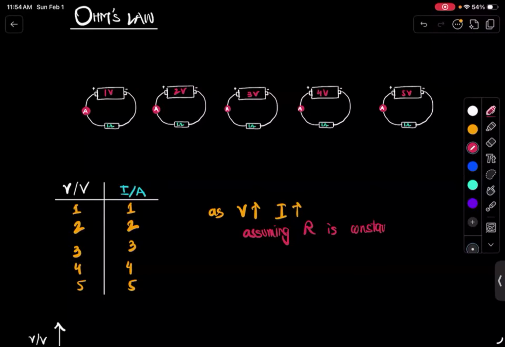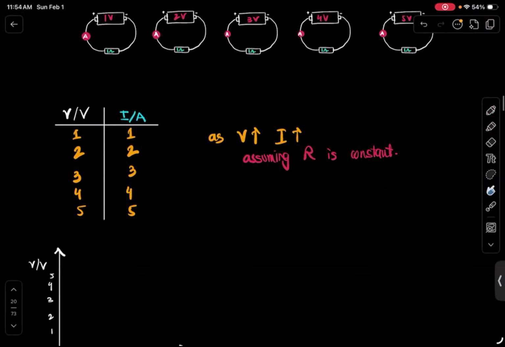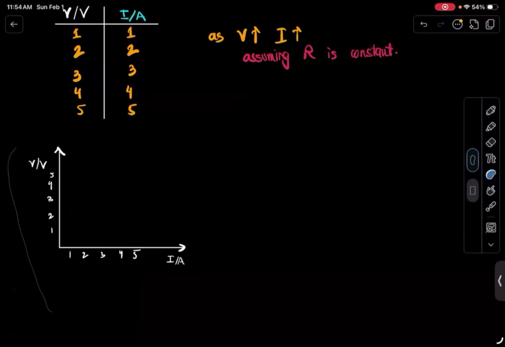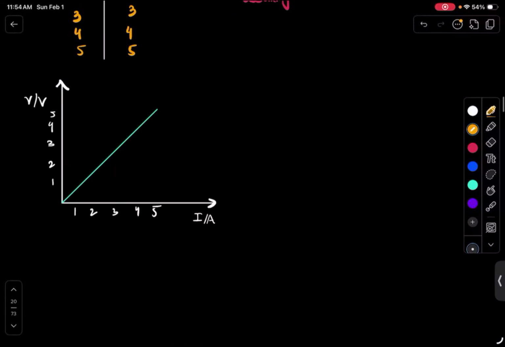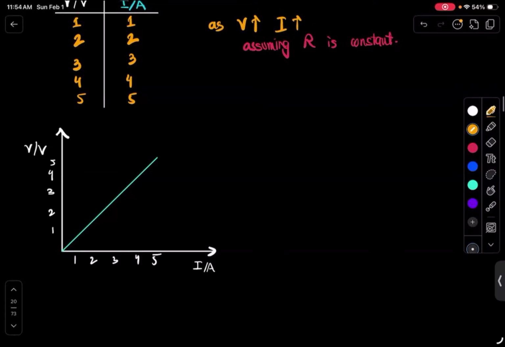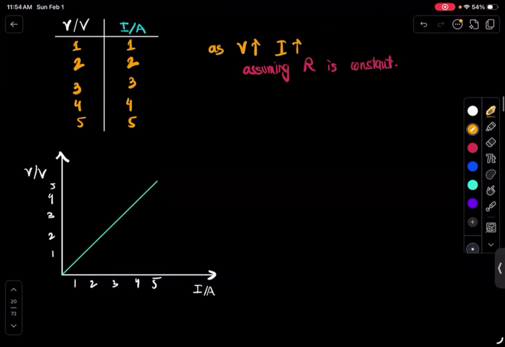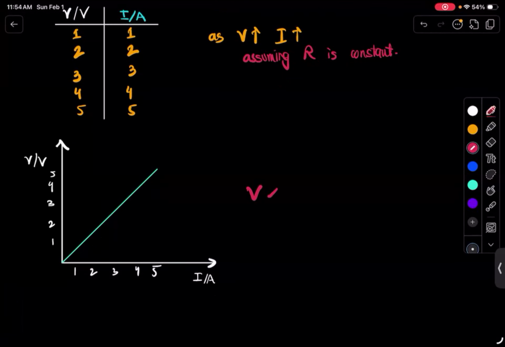Now, for example, if you were to try to plot this on a graph, if you have a voltage and current graph, what would you see on that graph? You'd see a straight line passing straight from the origin, right? So this is a straight line. Now, this is one of the most important graphs in electricity. This is a VI graph. Now, this graph says that voltage is directly proportional to the current.